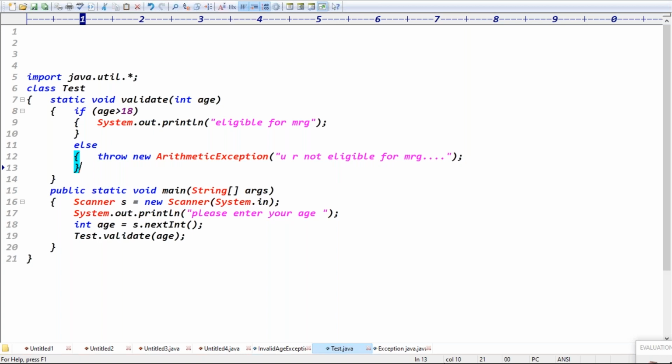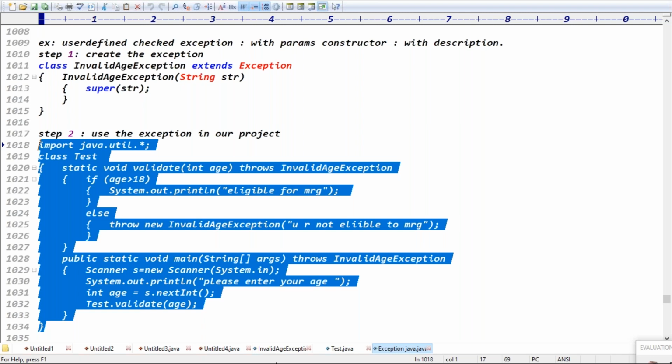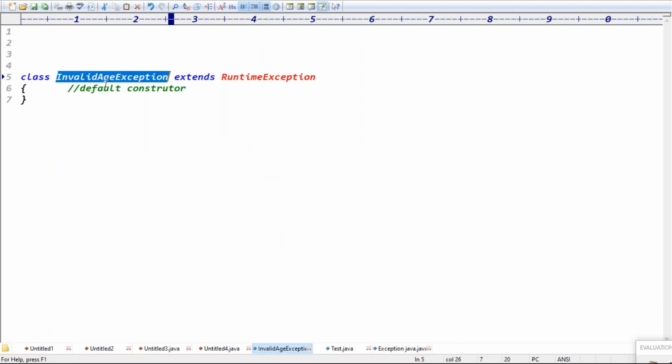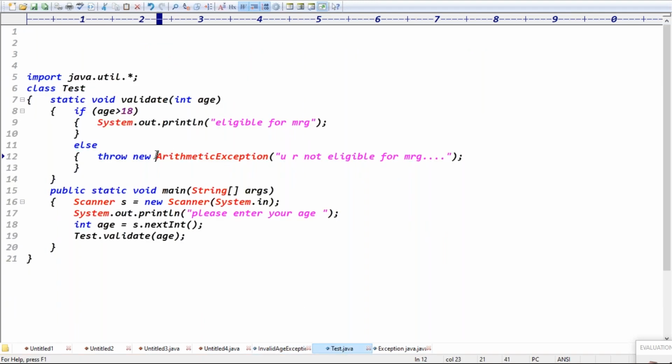Second point, what I've done here: I created a user-defined exception. Which exception did I create, guys? InvalidAgeException. Here, can I throw the InvalidAgeException now? Yes, I'm throwing InvalidAgeException here. Just write the semicolon, right?